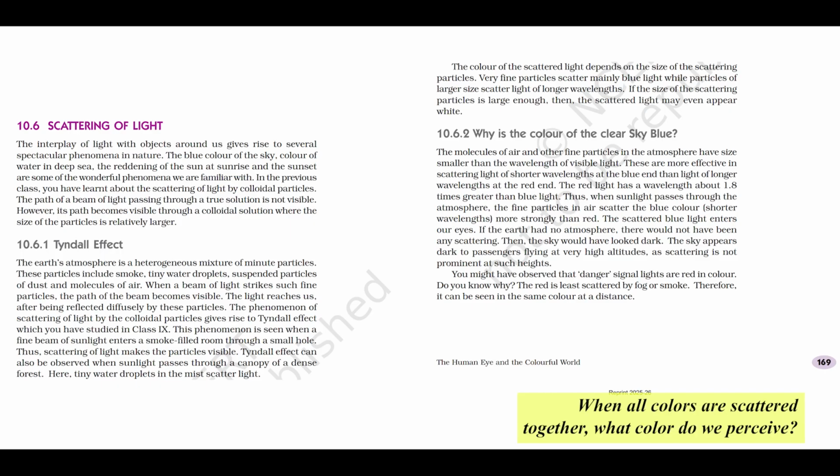When all colors are scattered together, what color do we perceive? White. Exactly. That's why clouds usually look white or gray. The droplets are large enough to scatter all colors. Now let's apply this size-dependent scattering. Why is the color of the clear sky blue?